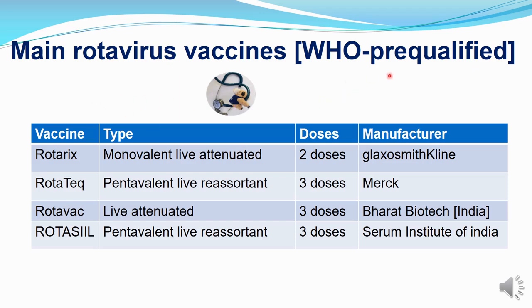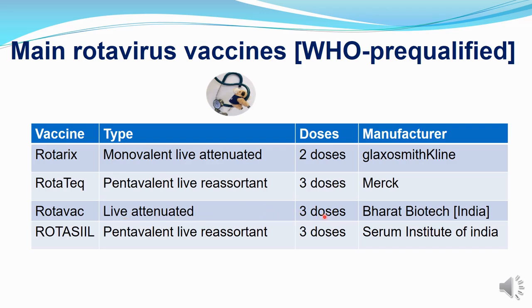Let's see the WHO pre-qualified vaccines for rotaviruses. Number 1 is Rotarix, a monovalent live attenuated vaccine. Here you give 2 doses, and the manufacturer is GlaxoSmithKline, and this is the vaccine that is being used in many countries including Nepal. Rotatec is a pentavalent live reassortant vaccine. Reassortant means virus created by mixing genetic segments from 2 different viruses or 2 different strains. And this is given in 3 doses. The manufacturer is Merck. Rotavac is again a live attenuated vaccine.